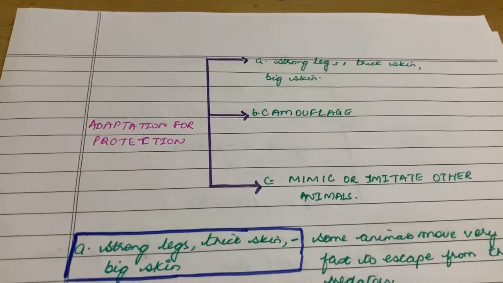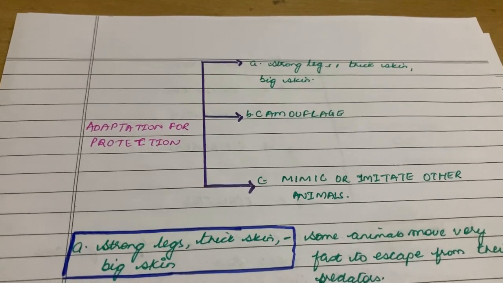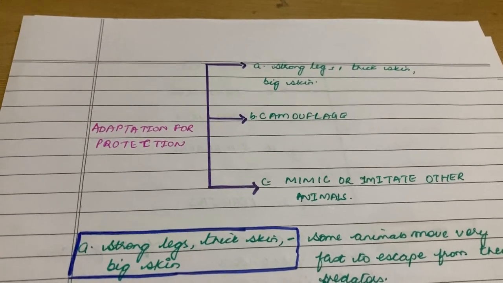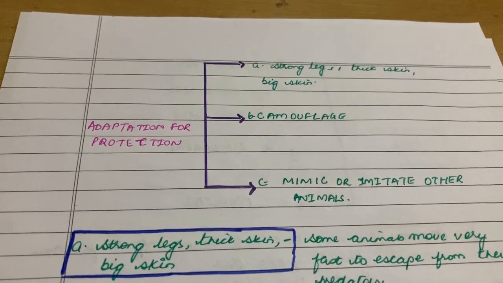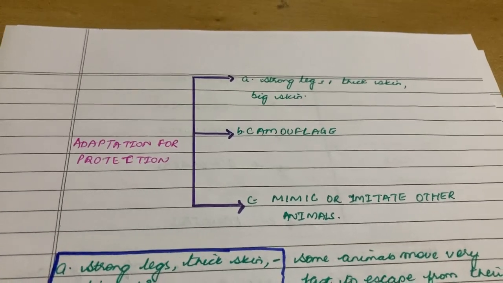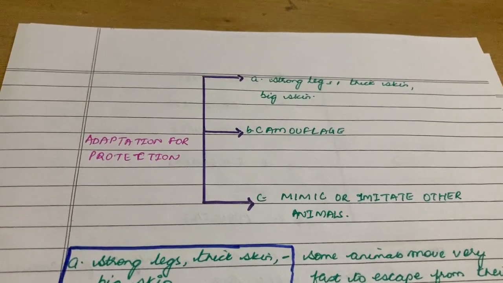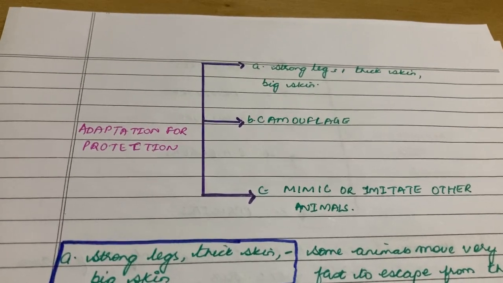The next category was adaptation for protection. So these animals also need to survive, and to be able to survive they need to protect themselves from the predators. So for that, what are the further categories? Some animals have strong legs that allow them to escape from their predators.